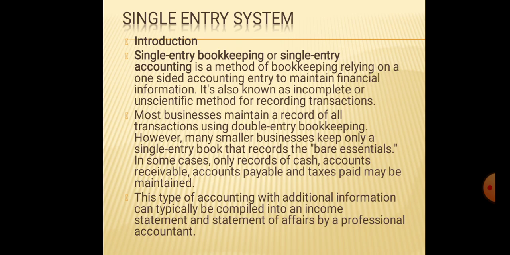In some cases only records of cash, accounts receivable, accounts payable and taxes paid may be maintained. This type of single entry system of accounting, with additional information, can typically be compiled into an income statement and statement of affairs.